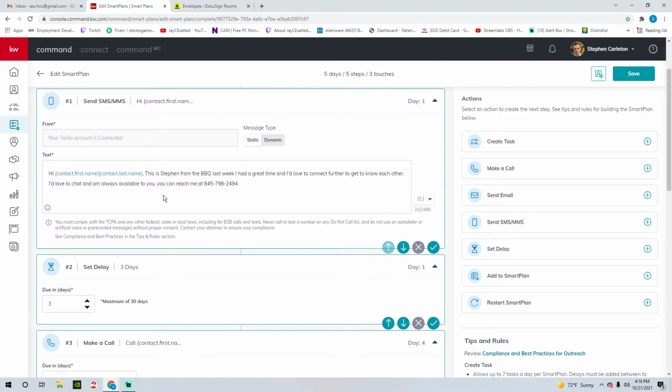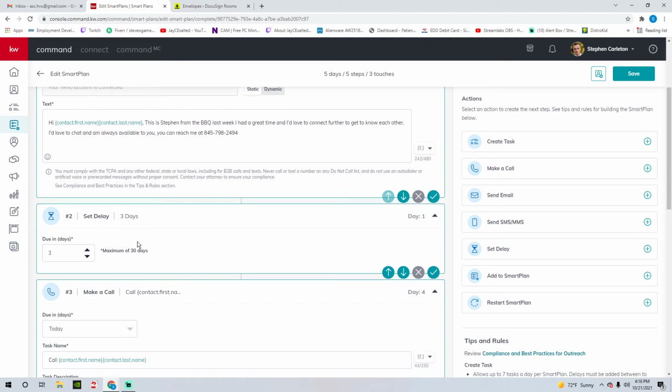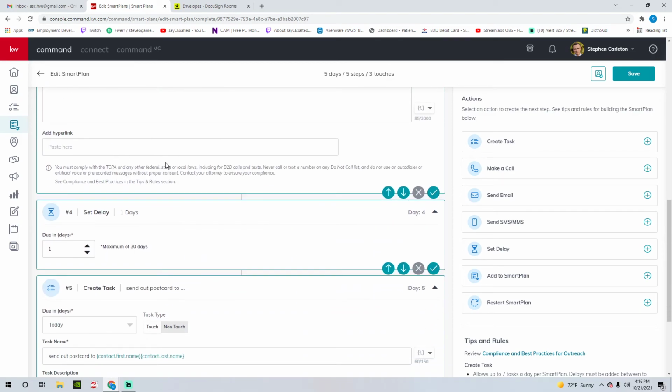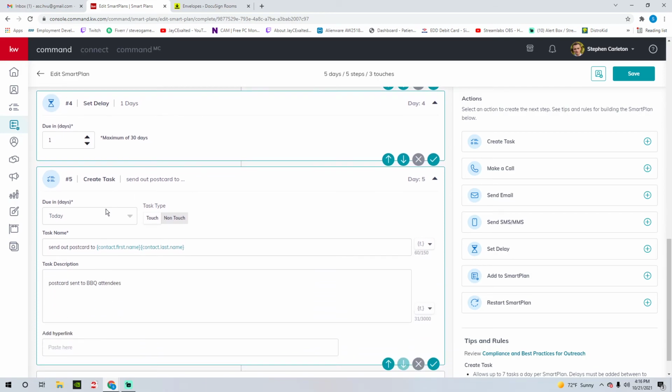Okay? So they'd see the text message first, and then 3 days later, my command system would remind me to call them. And then I can mark in my notes on their contact page that I've already spoken to them. I can put the date down that I last spoke to them. Then we're going to wait another day after the task reminded me to call them. And then we're going to get reminded in our task to send out a postcard to those 2 people.